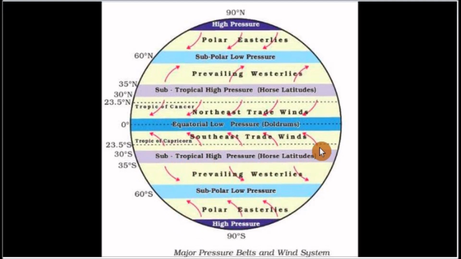So basically, the equator has divided the globe into two equal halves, that is the northern hemisphere and the southern hemisphere. So as the Earth rotates, all planetary winds and ocean currents in the northern hemisphere move in the clockwise direction, and all planetary winds and ocean currents in the southern hemisphere deflect in a counterclockwise or anti-clockwise direction.